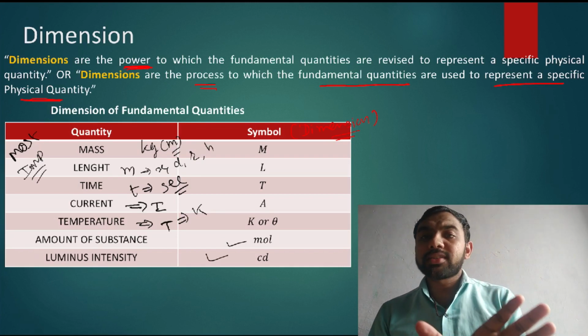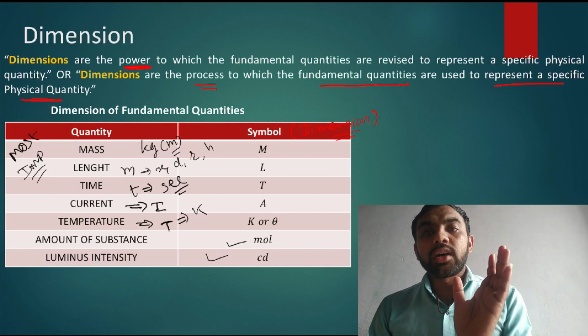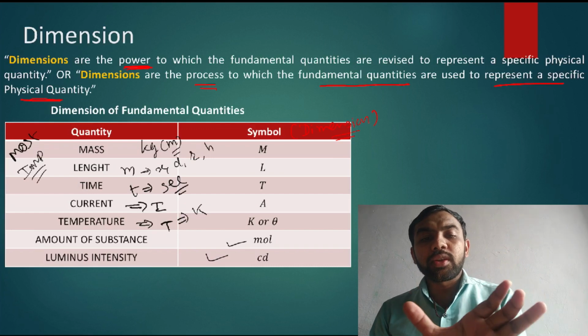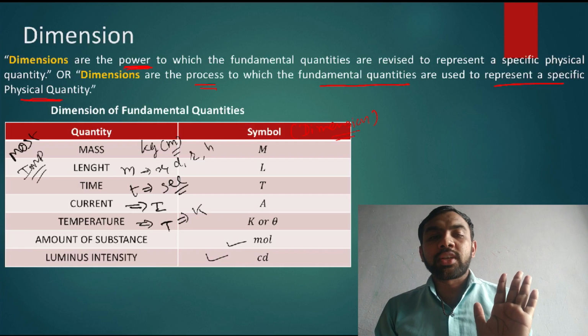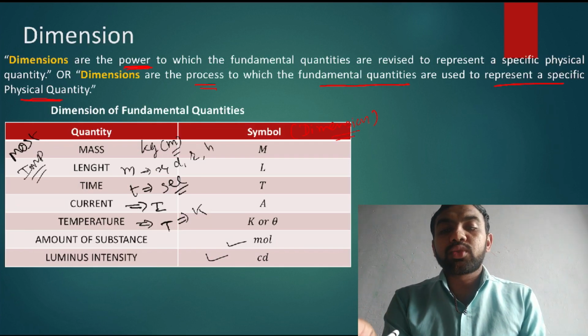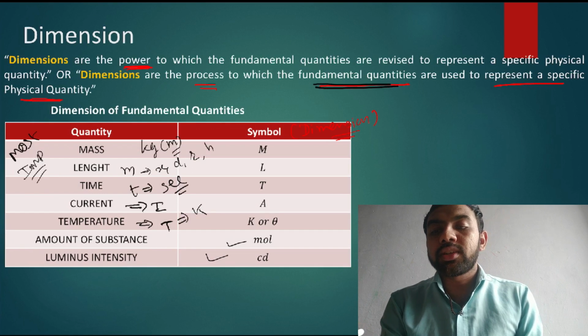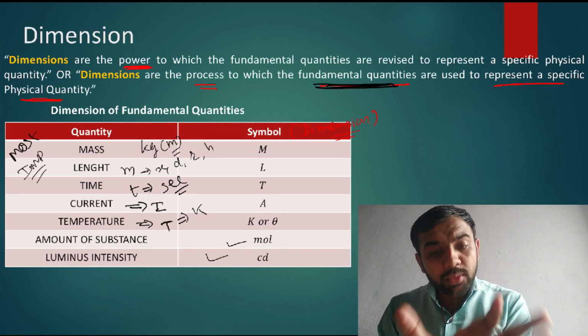Now you remember this table. If you want to represent any physical quantity in terms of dimension, then you must remember this table. Without the table, you are not able to write the dimension of any physical quantity. Why? Because dimension is nothing but a process of representing any physical quantity using fundamental quantities. All of you must remember this table.